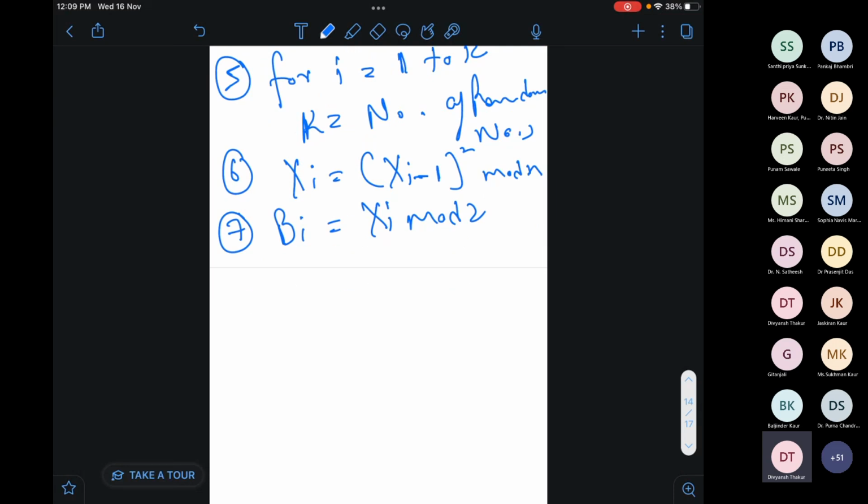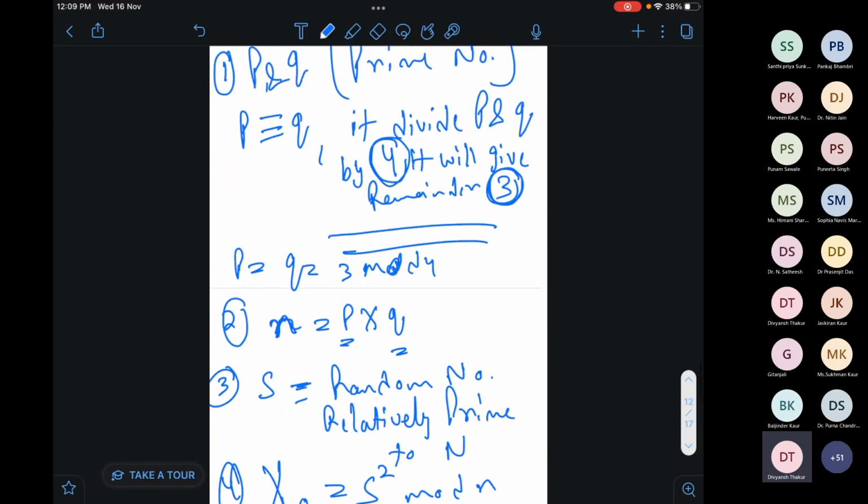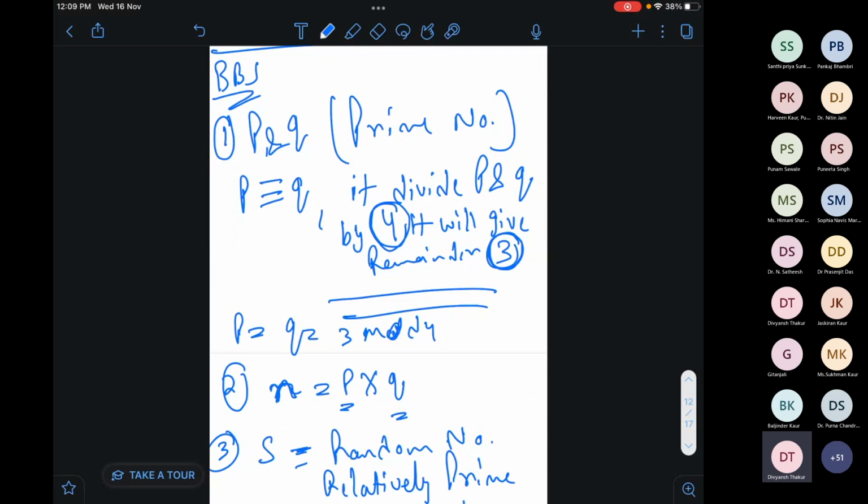Okay, so now this is given here that we have to choose two prime numbers p and q in such a way that if we divide any single prime number, p or q, by 4, we will get the remainder 3.